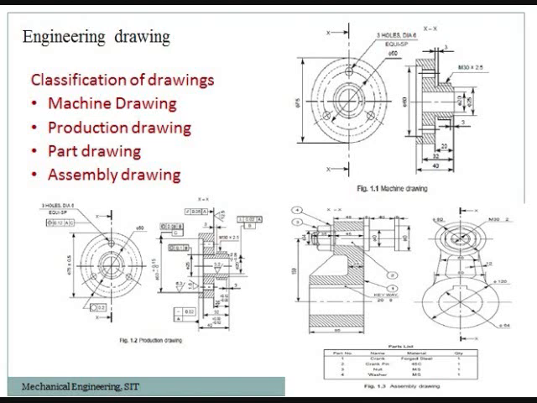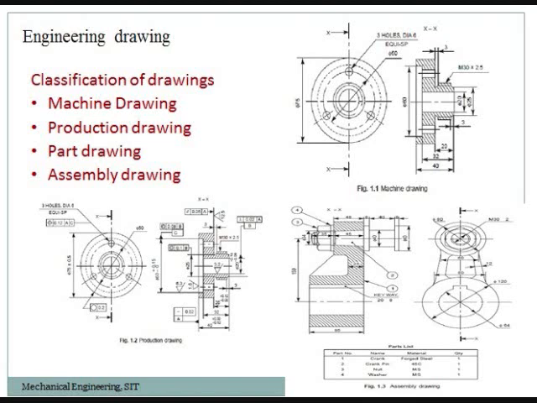Production drawing. Production drawing is also called a working drawing. It should furnish all dimensions, limits, and special finishing processes such as heat treatment, honing, lapping, surface finish, etc. The title should also mention the material used for the product and the number of parts required.